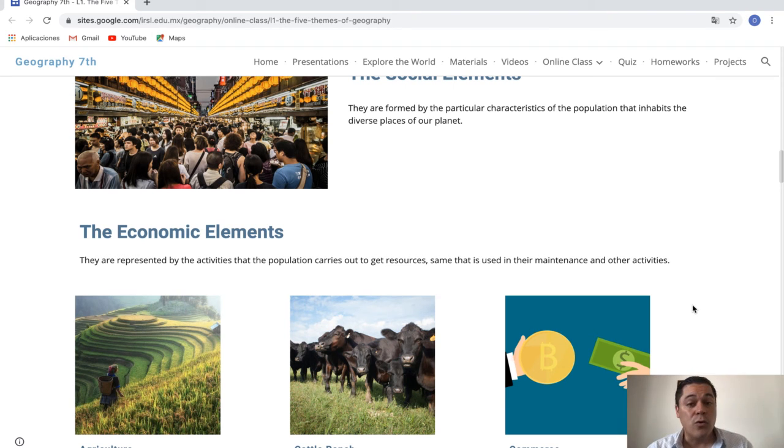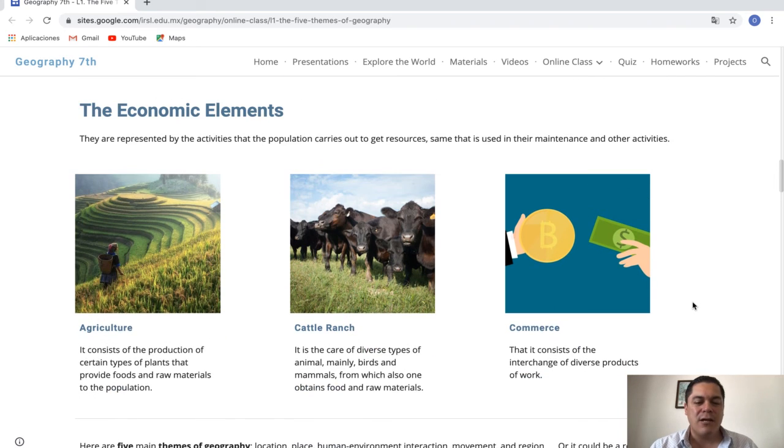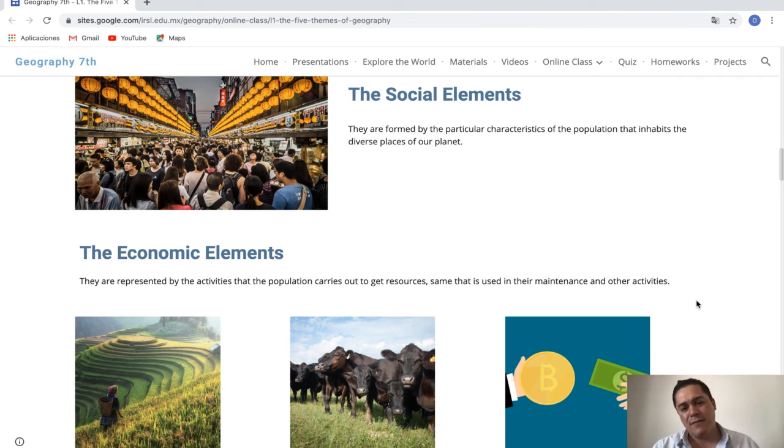Economic elements are things that we need in order to get resources and to survive, like agriculture, and cattle ranching, which is how you handle animals for food or for many other things, like clothes. And commerce: maybe your family has a business and they trade many products. That means commerce. Okay, very good. So this is the first thing that you must know about the topic. If you have any doubt, you can send me a message.